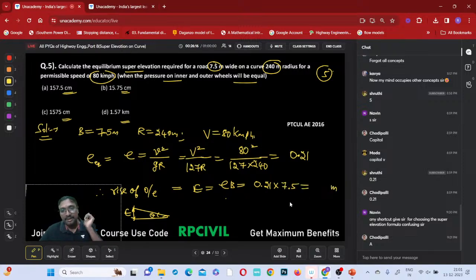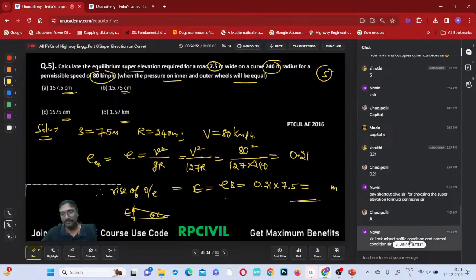How many meters will you be getting? Tell me that level difference. Now, mixed traffic condition and normal condition. If nothing else is mentioned here, what is mentioned? Equilibrium super elevation is mentioned. When equilibrium super elevation is mentioned, E equals V square by gR only.